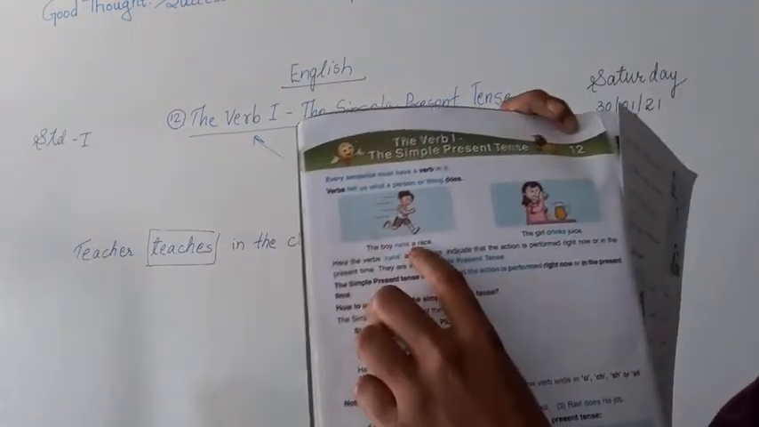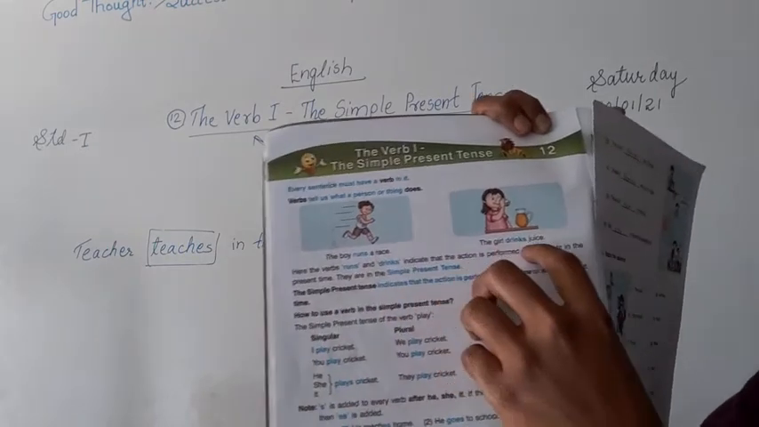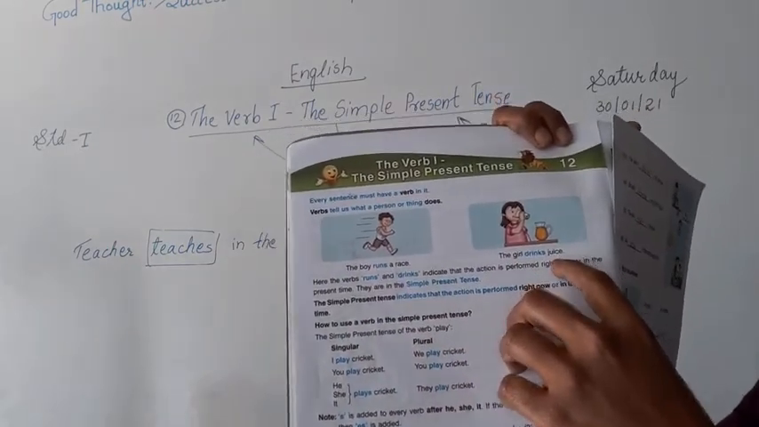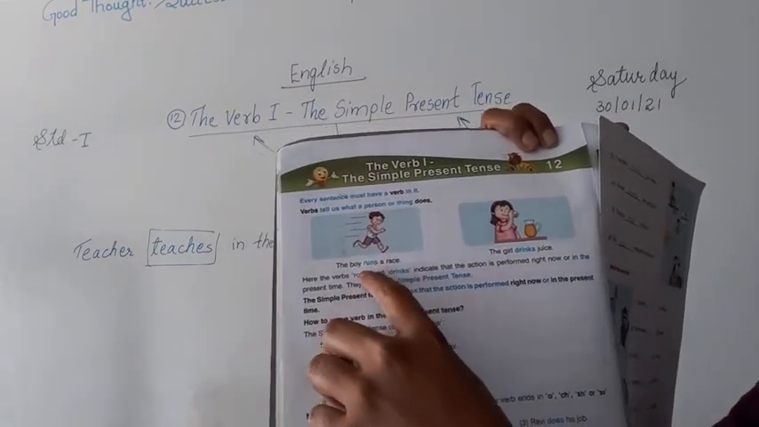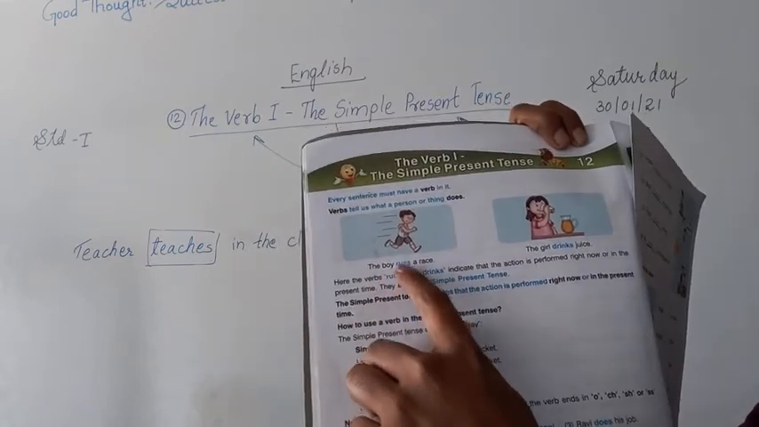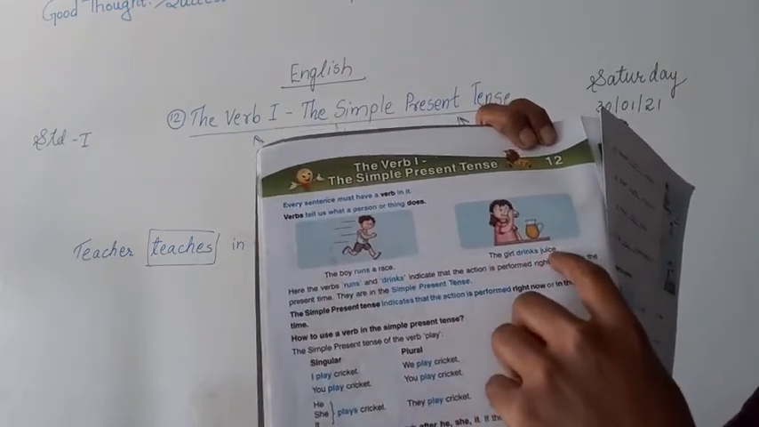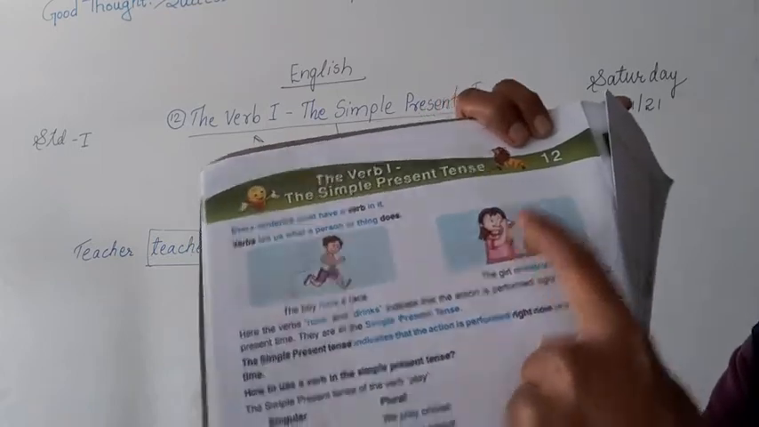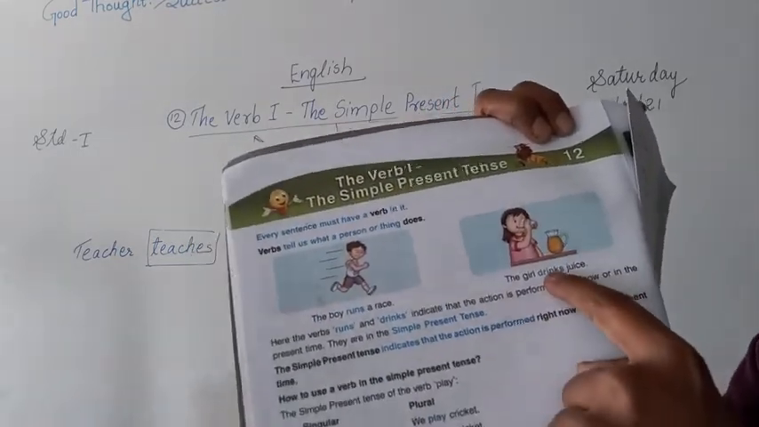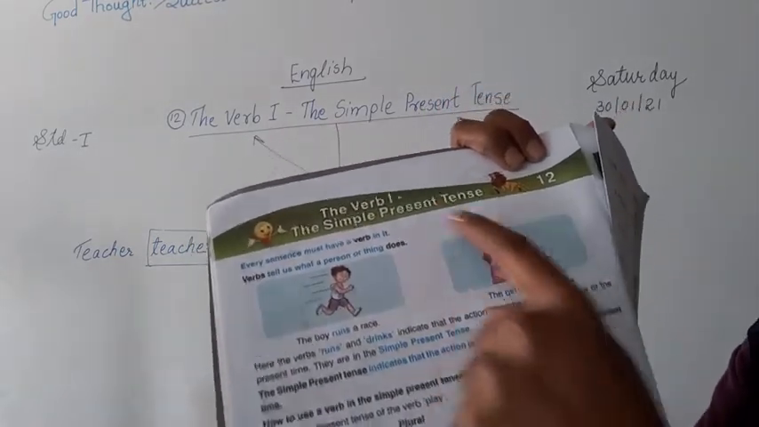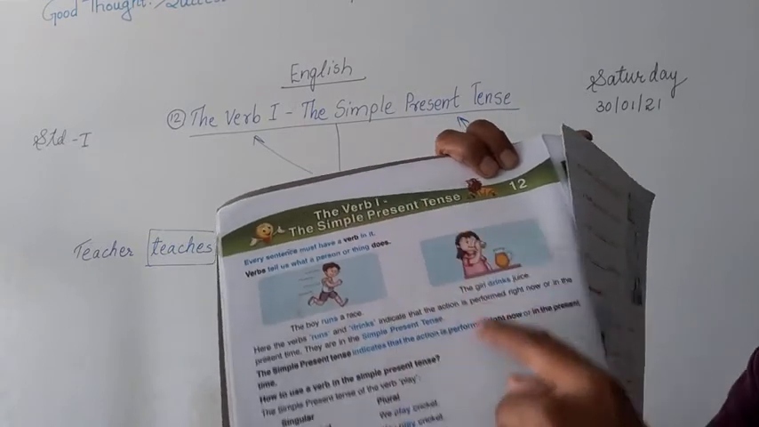The boy runs a race. The girl drinks juice. Now runs is what? Runs is a verb in simple present tense. The girl drinks juice. At present she is drinking or not? Yes, she is drinking at present. So drinks is what? It is a verb which is used in simple present tense.